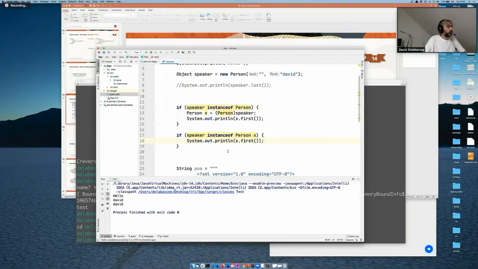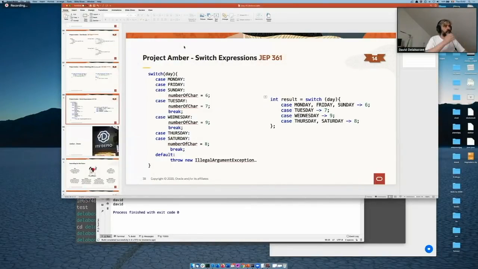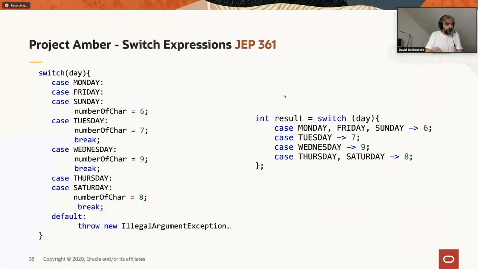The last one, and I'm probably going to skip that one because it takes a bit of time, is the switch expression. It's a new type of switch expression that works like this. This on the left side is how it traditionally works. The thing is that here there's a bug in the sense that there is no break. So if I do a switch on, let's say, Friday, the number of characters will be 6, and then it will be 7. So that would be the end result, 7.